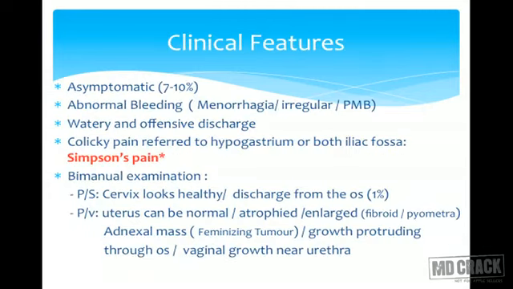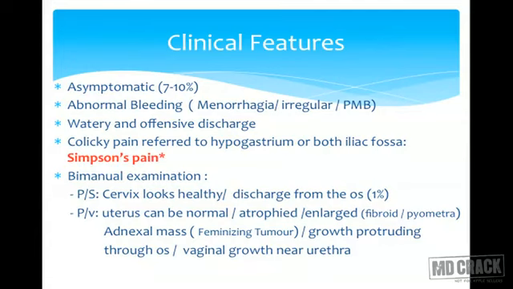How would the patient present? What would be the clinical features? Many of the times, they remain asymptomatic for a while. Then as it progresses, it would start with abnormal bleeding. This bleeding can be anything. Menorrhagia, that means excessive bleeding during menses. Intermenstrual bleeding, that is irregular bleeding. Or post-menopausal bleeding. Because you know the age group, the patient may start bleeding post-menopausally.